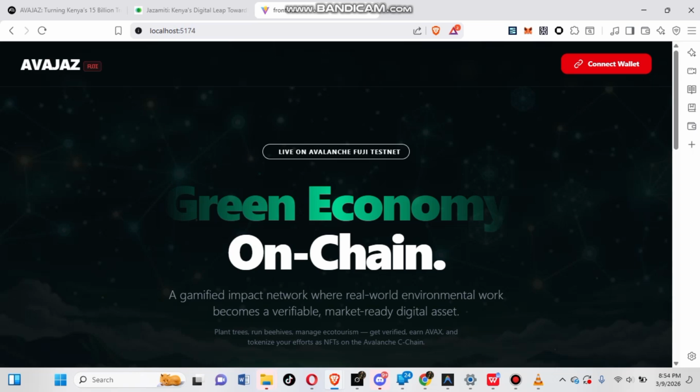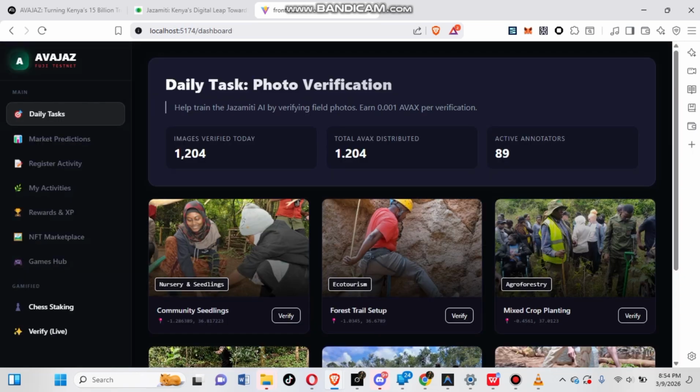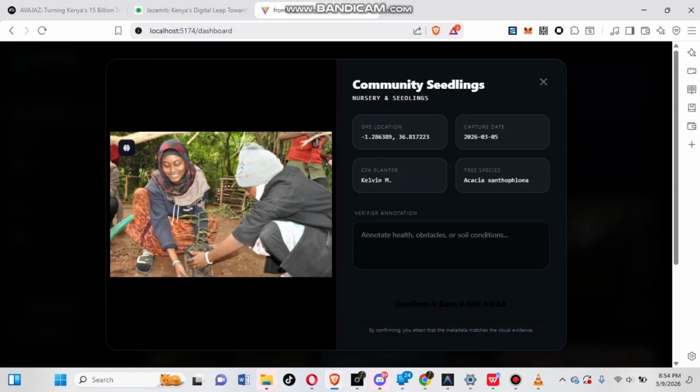The first step is connecting your Avalanche wallet, most preferably the Fuji wallet testnet. Once connected, users start participating in conservation verification tasks and help capture environmental data direct from the field. The data is from Ololua Forest to Nako Camp. We partake in conserving the Ololua Forest.